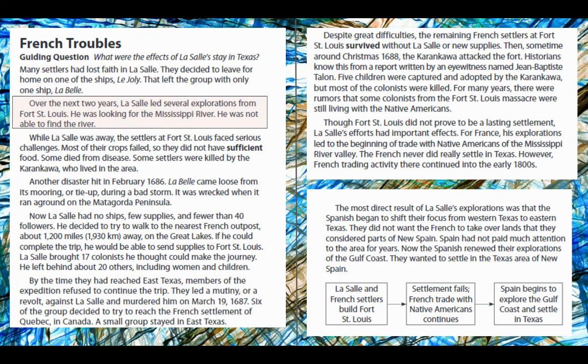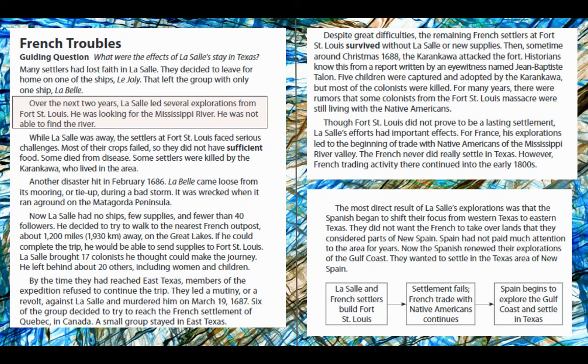He decided to try to walk to the nearest French outpost about 1,200 miles away on the Great Lakes. If he could complete the trip, he would be able to send supplies to Fort St. Louis. La Salle brought 17 colonists he thought could make the journey. He left behind about 20 others, including women and children. By the time they had reached East Texas, members of the expedition refused to continue the trip. They led a mutiny, or a revolt, against La Salle and murdered him on March 19, 1687. 6 of the group decided to reach the French settlement of Quebec in Canada. A small group stayed in East Texas.